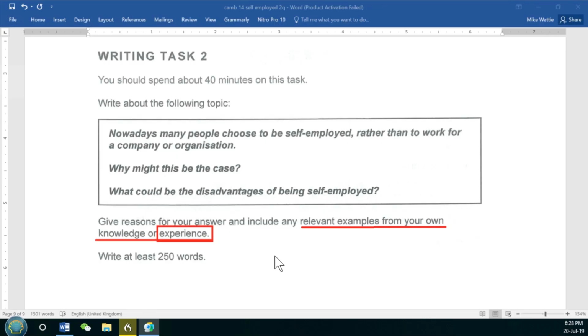Okay, so as always, we should start by looking at our task instructions, and the key part is in here. It's always in a box. It's going to look just like this on your test paper. So let's have a look at what we've got here. Let's read through it. Nowadays, many people choose to be self-employed rather than to work for a company or organization. Why might this be the case? What could be the disadvantages of being self-employed?